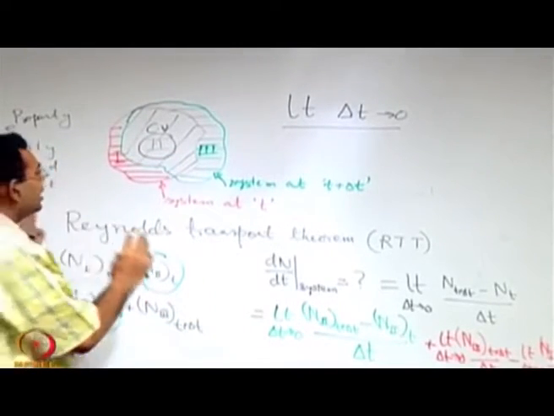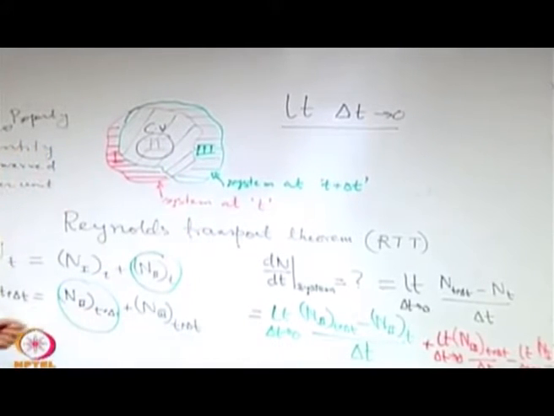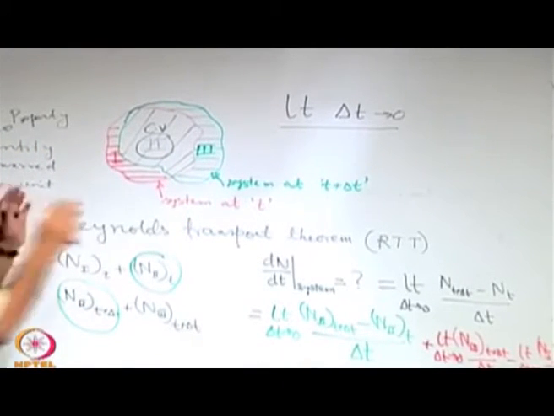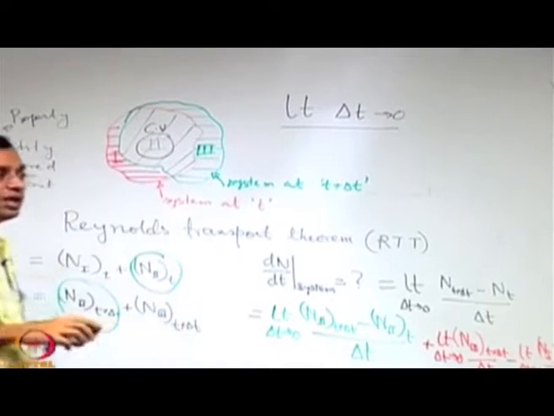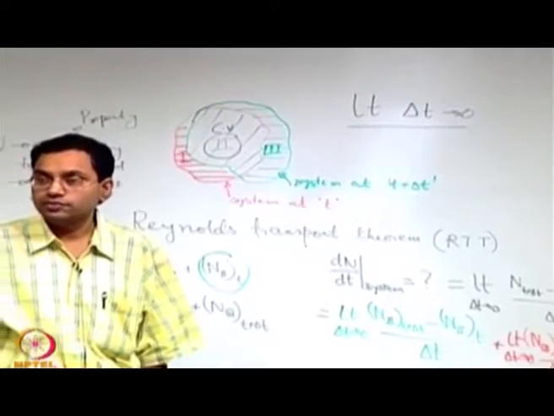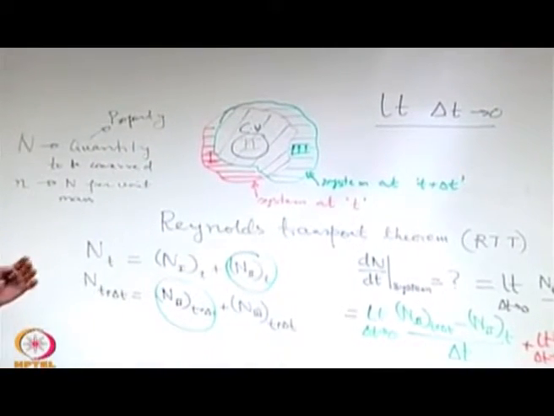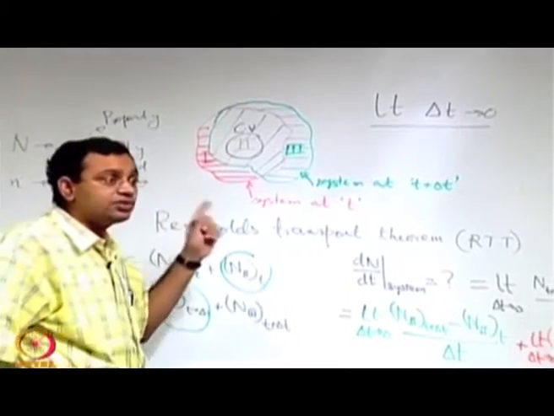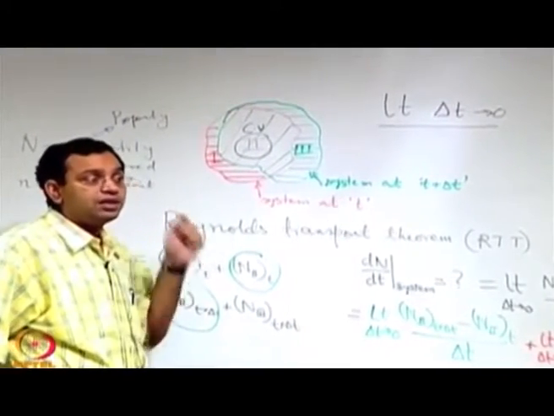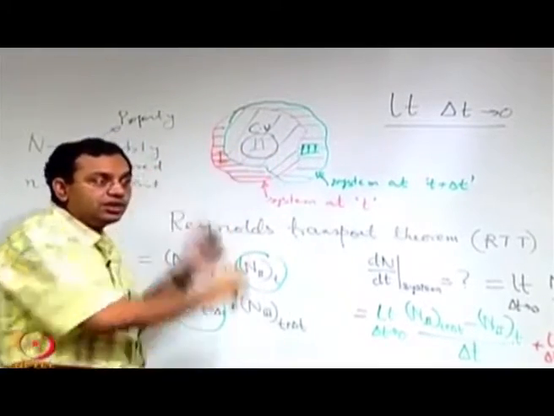And let us say that somehow you have identified this region 2 as your control volume. So, if you identify the region 2 as your control volume, in the limit as delta t tends to 0, your system tends to the control volume, that you have to keep in mind. So, always not system is a control volume, but in the limit as delta t tends to 0, again it is not equal to control volume, the system tends to the control volume because the configurations are almost merging on the top of the other.